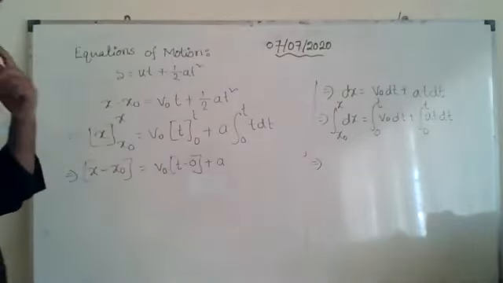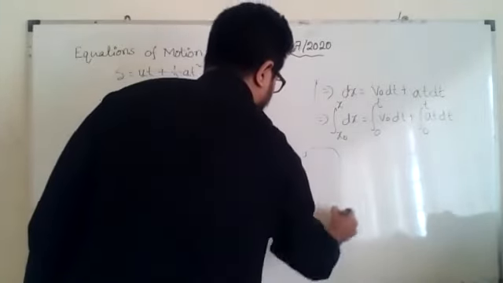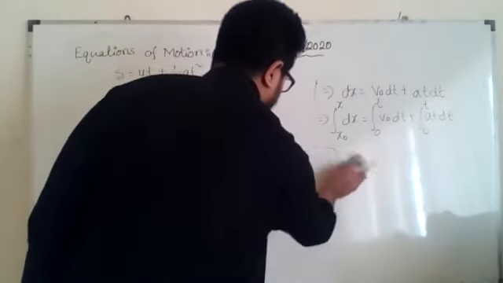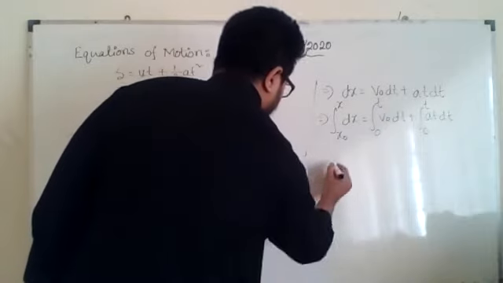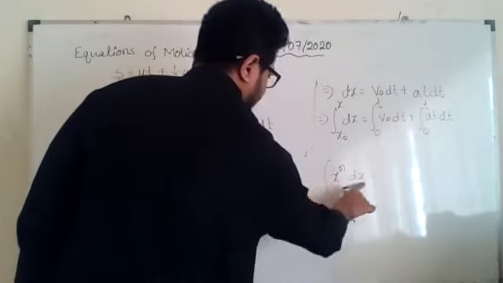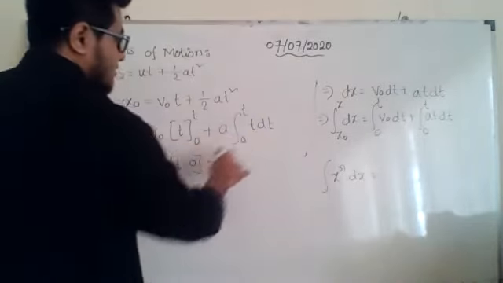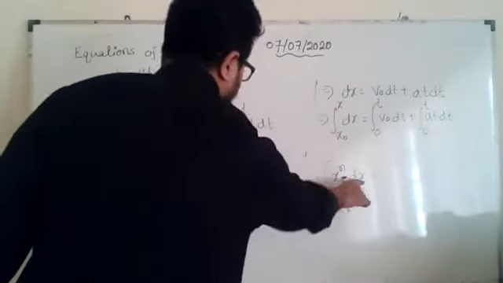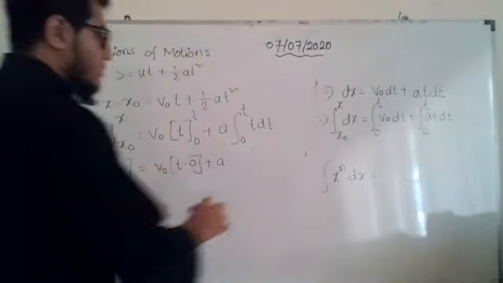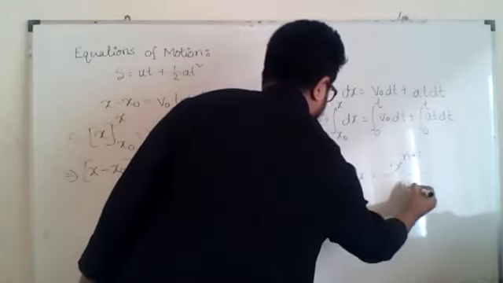Then what will happen? If you remember the formula, I will write the formula here for reference: integration x to the power n dx, x and x the same, right? Then only we will apply the formula. Here it is t dt, the same variable, like x and x. So we can apply the formula. What is the formula? x to the power n plus 1 divided by n plus 1.